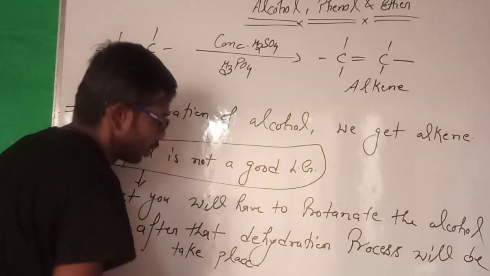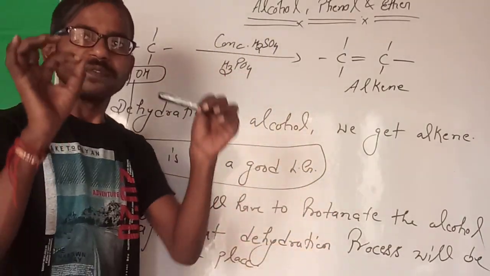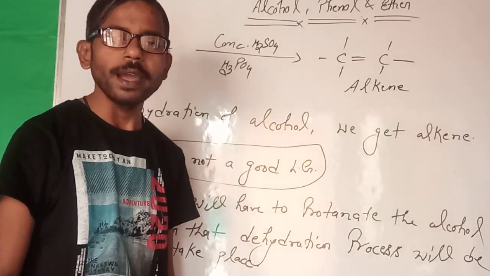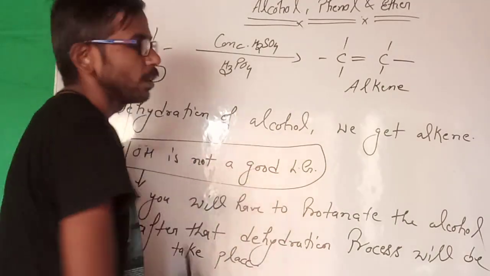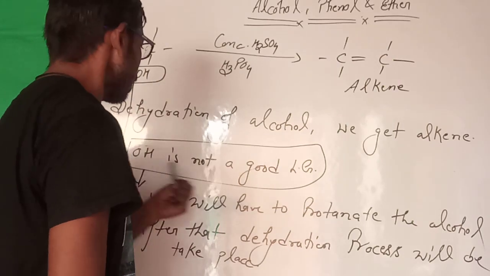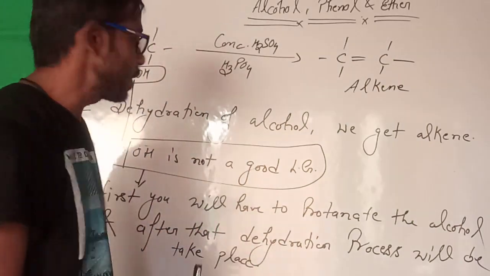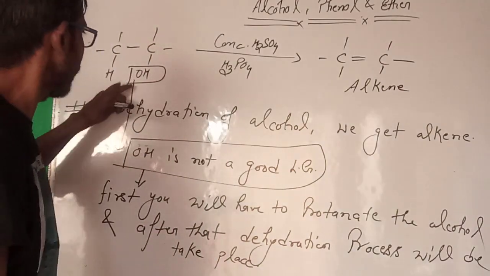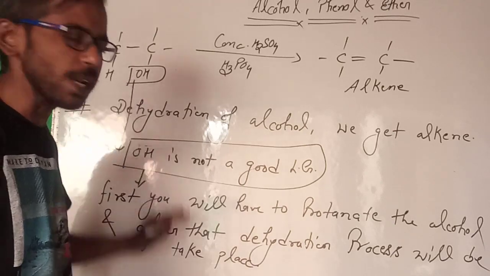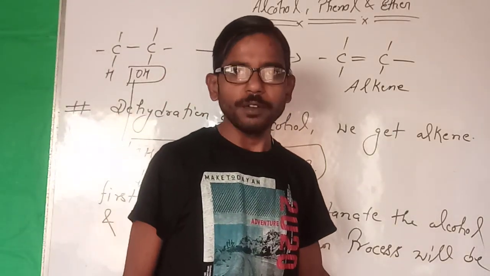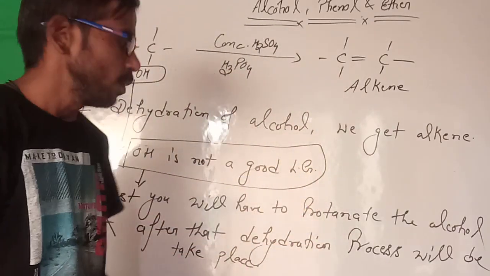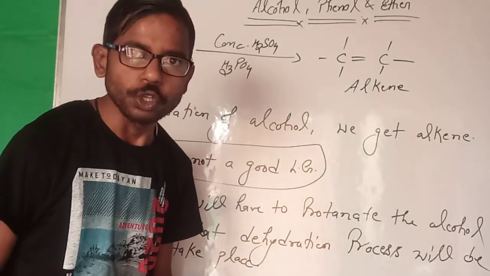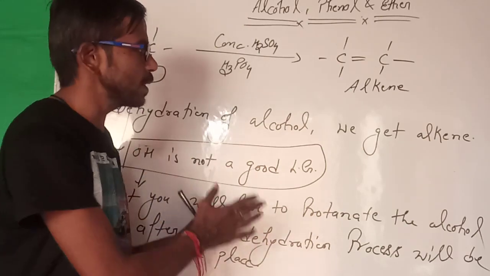So it is very clear that for dehydration you can't proceed with this reaction directly, because OH is not a good leaving group. For dehydration of alcohol you have to first protonate the alcohol, and after that you will proceed with the whole process. This will be very clear in the mechanism of this reaction, which we will discuss after this.